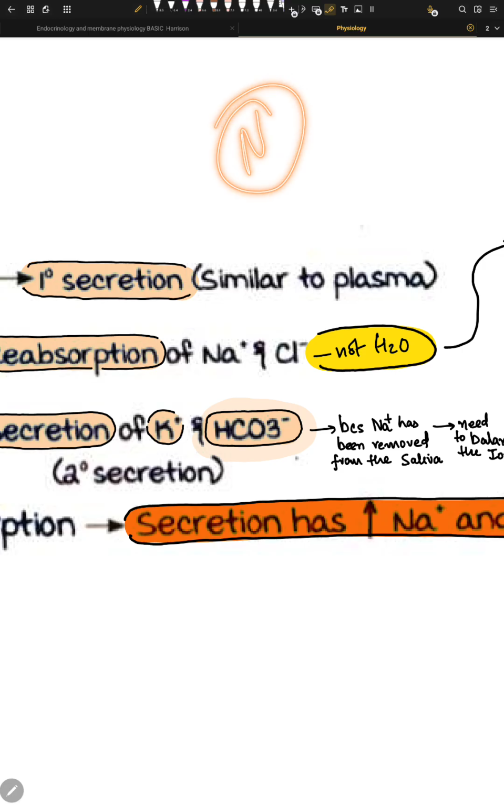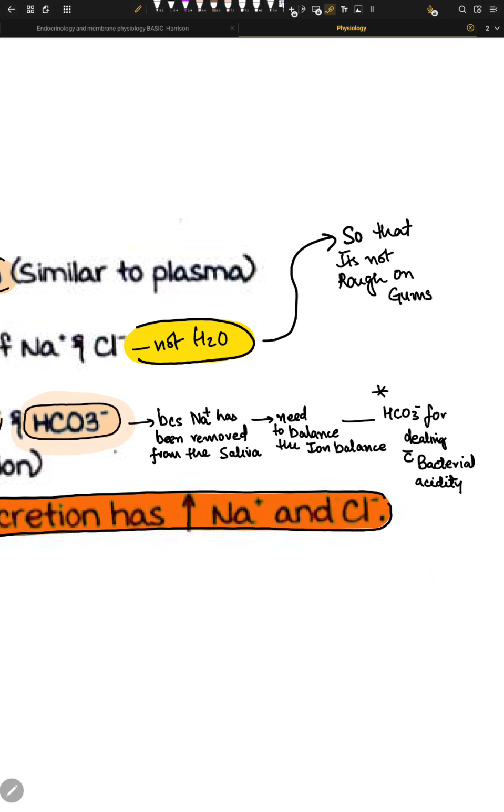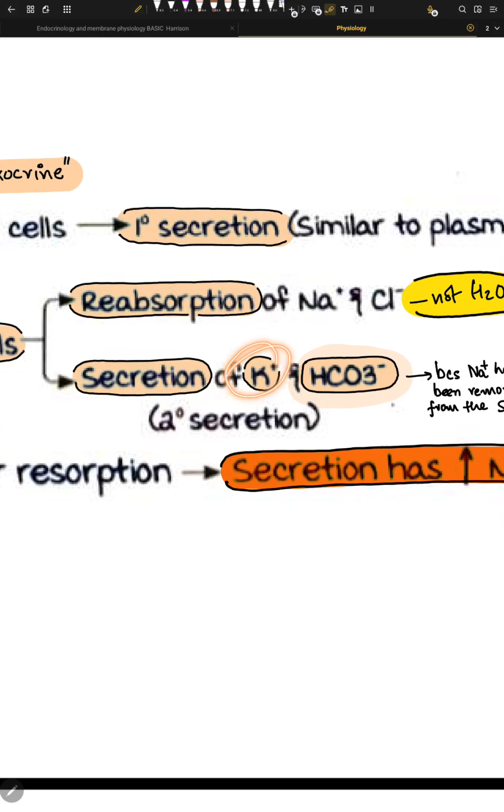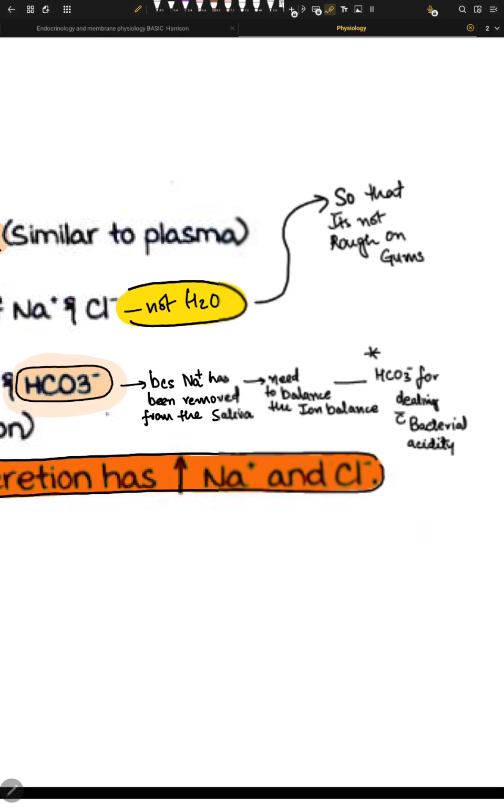We don't want it to have negative charge or some sort of positive charge. We don't want it to be ionic. So we put some potassium inside our saliva so that we can electrically neutralize it. So because Na has been removed from the saliva, we need to balance the ion balance, and that's why we put a little bit of potassium inside our saliva.